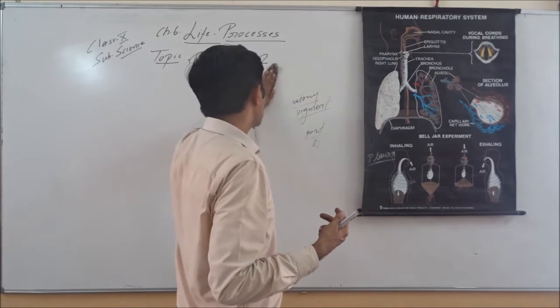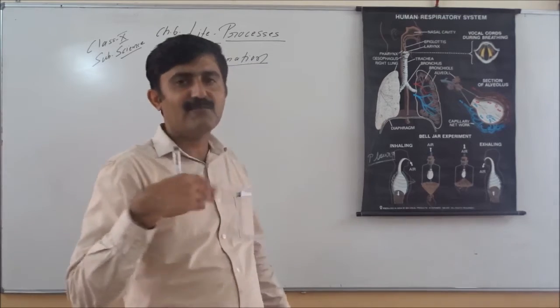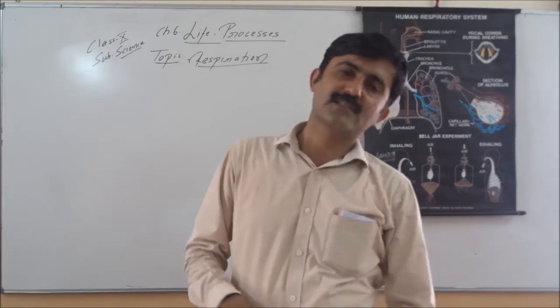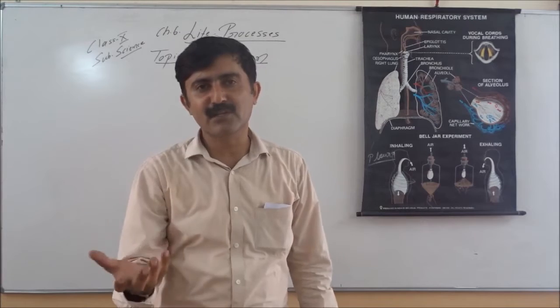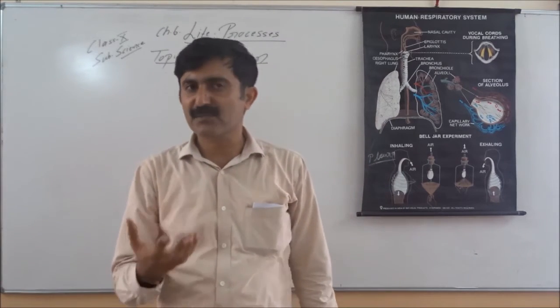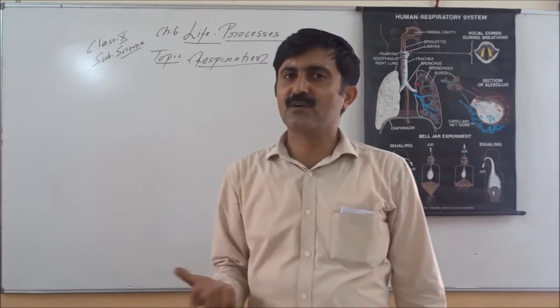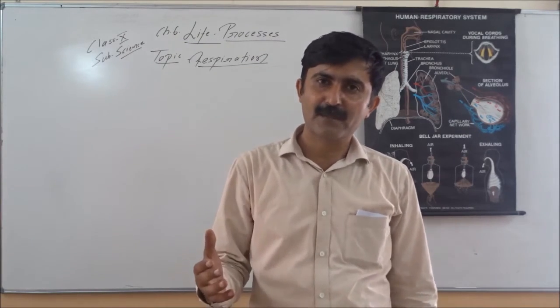So oxygen is transported from atmosphere to the lungs. In alveoli, exchange of gases takes place. From alveoli, oxygen enters the blood. In the blood there is hemoglobin present on the RBC. RBC with the help of hemoglobin carries oxygen to the different parts of the body.